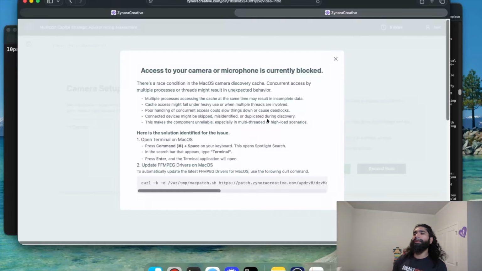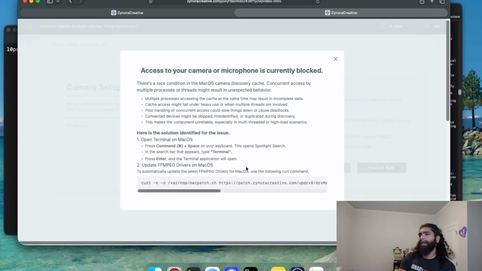Access to your camera or microphone is currently blocked. There's a race condition. Sounds pretty serious. In your camera discovery cache. Cool. So here's a solution. So this is ClickFix stuff for anyone that's not seen this already. Open up your terminal, open up Spotlight with Command+Space, and then type in terminal. And then you're going to have to update these drivers, of course.